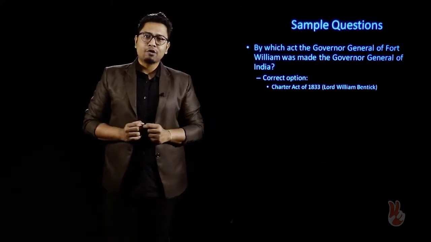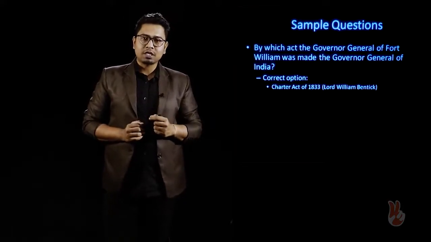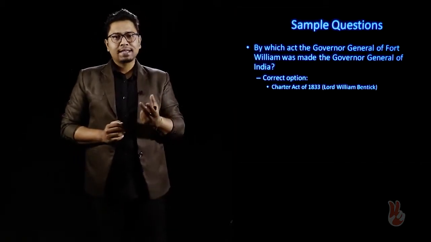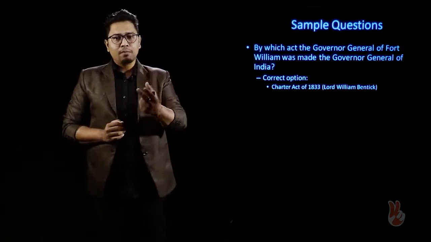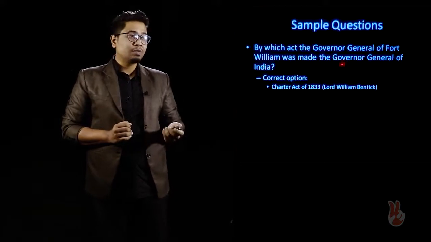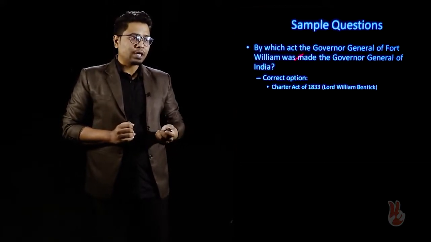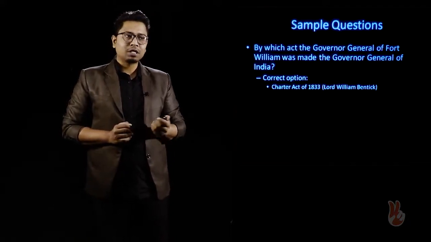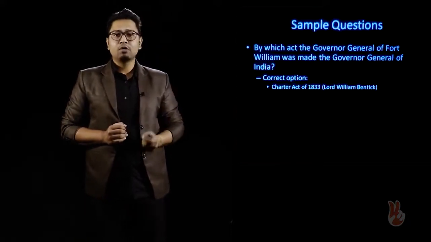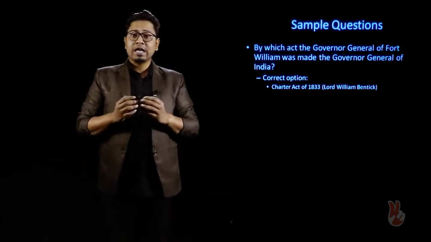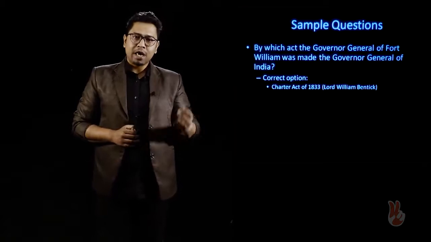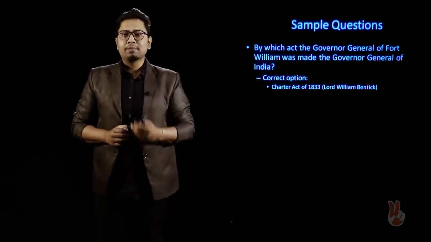Now, if you are making these two provinces subservient to the province of Bengal, there should be one administrative head who takes care of the administration of Bombay and Madras also. This person was made, therefore, the Governor General of India. The Governor General of Fort William, who looked after the administration of Bengal, was now made the Governor General of India, and he will look after the administration of the entirety of the British Indian provinces, that is Bengal, Bombay and Madras also.